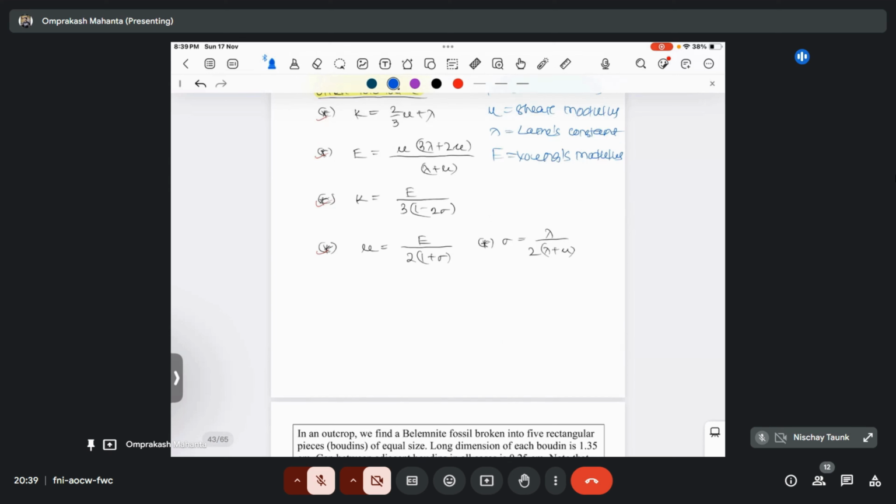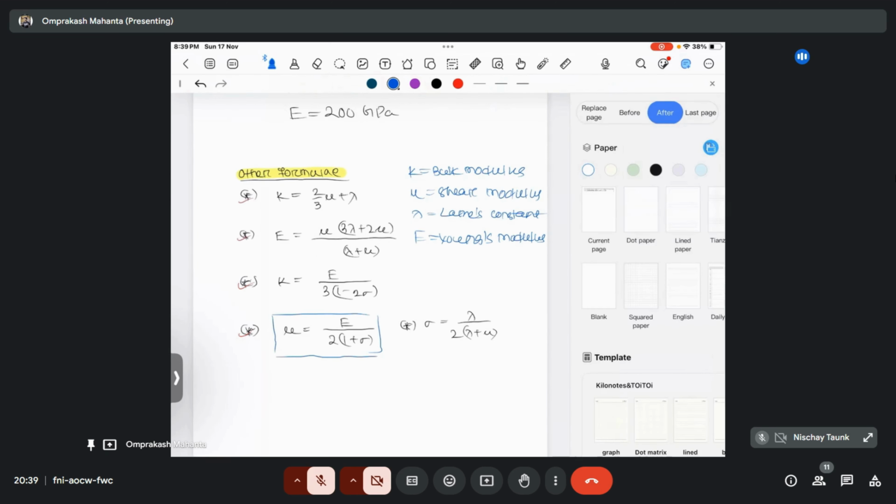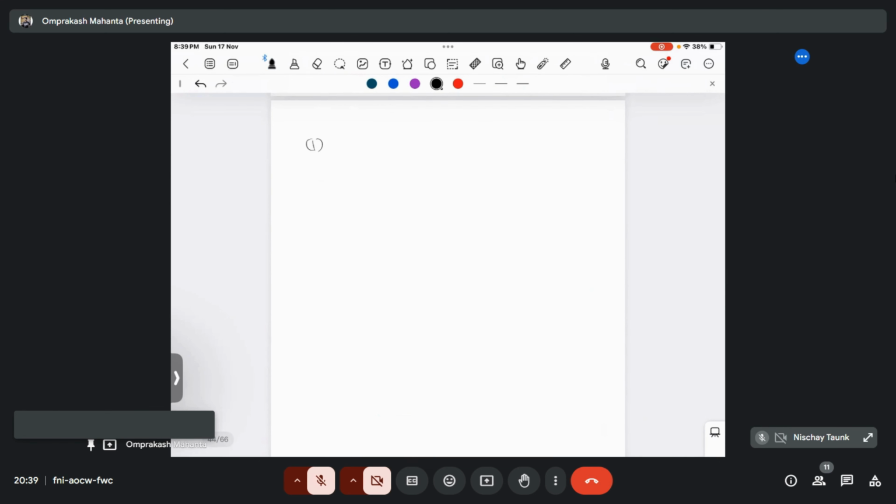So what is the formula of shear modulus? That is mu equal to E by 2 into 1 plus sigma, okay? That is your Poisson's ratio. So let's calculate shear modulus first. So shear modulus, that is mu, will become E divided by 2 into 1 plus sigma. So that will become 200 GPa divided by 2 into 1 plus 0.5.